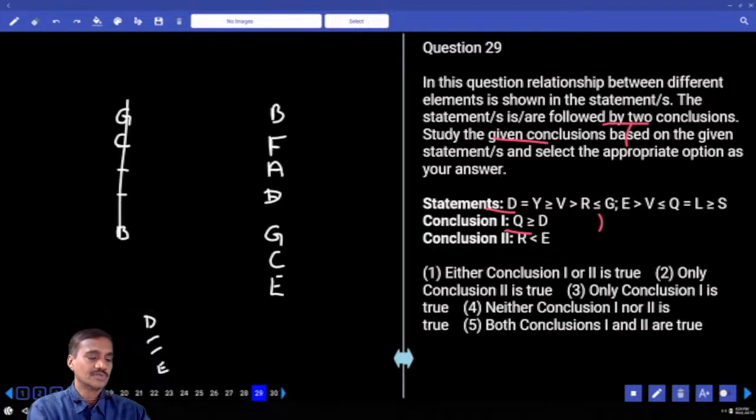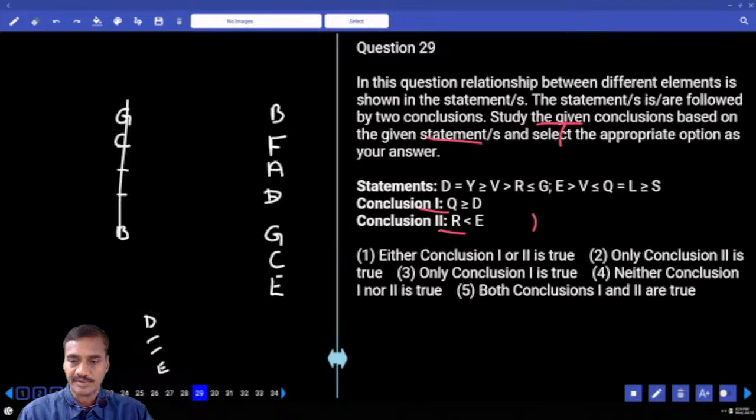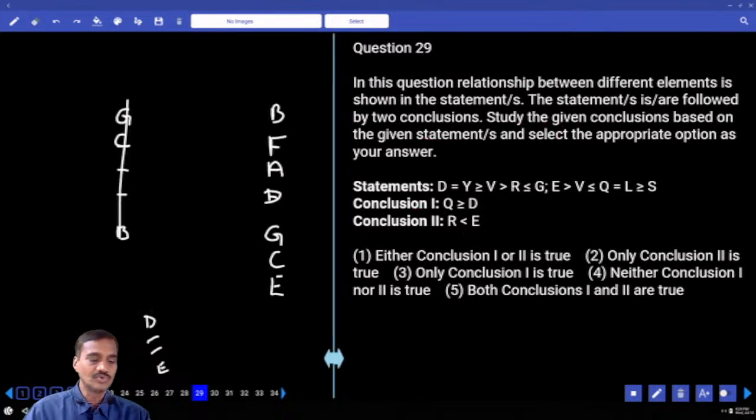29 onwards. First priority or the second priority. And definitely under the first priority, question number 29. Now in this 29th one, Q greater than or equals to D, D equal to Q equal to. Which element is common? V is common. Now D to V, greater than or equals to, lesser than or equals to. Opposite symbol. No relation can be drawn.